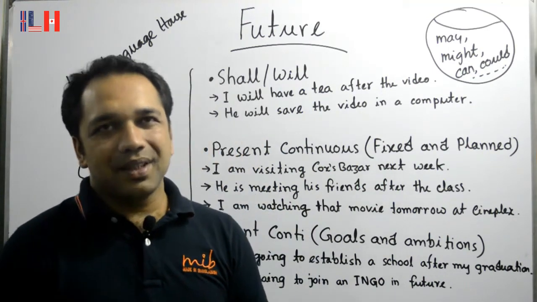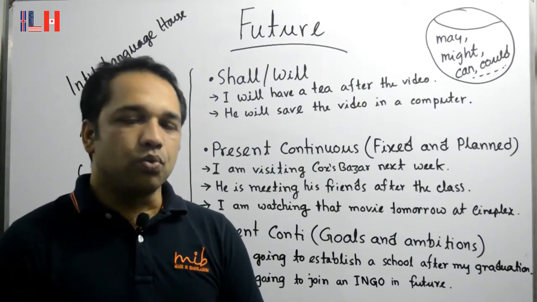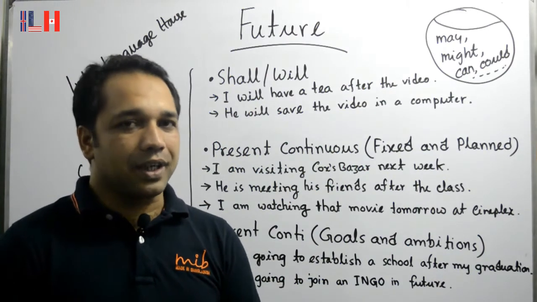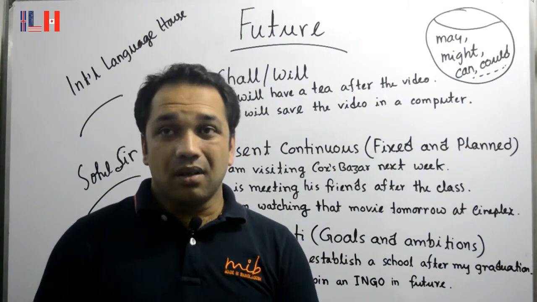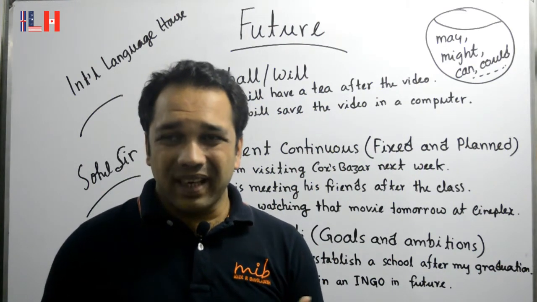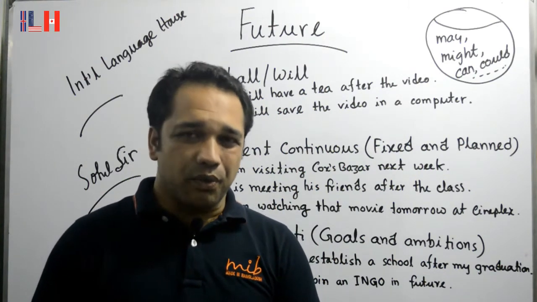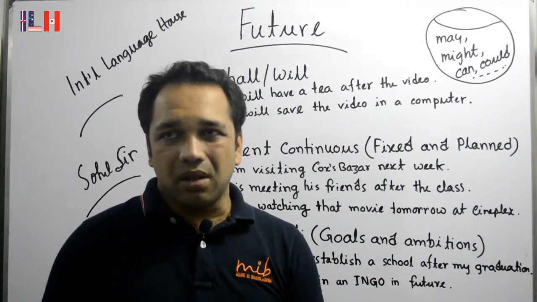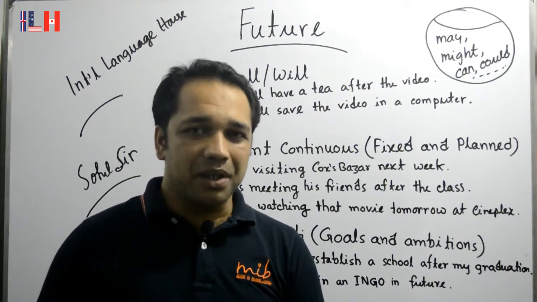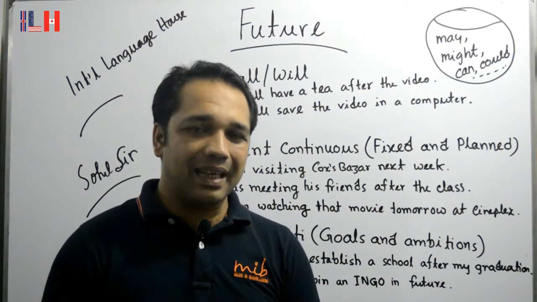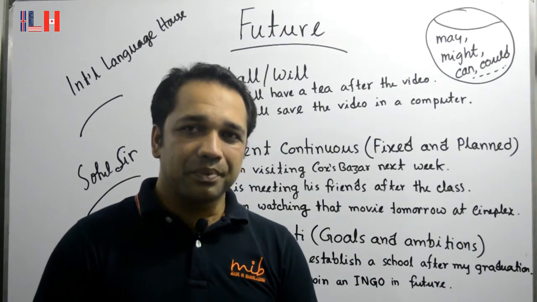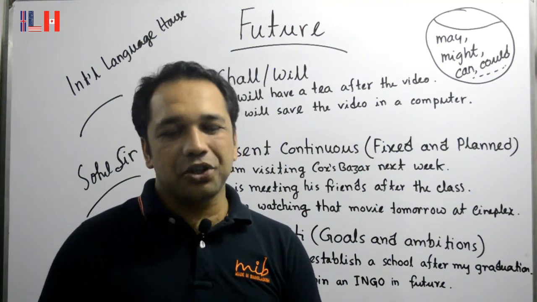As you know, between shall and will, we use will a lot, not shall, because shall is something that we use quite often in very formal situations. For example, maybe our honorable Prime Minister, if she meets with another foreign delegate or another high profile person, then they might use shall.